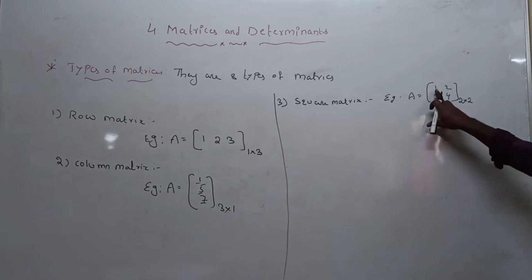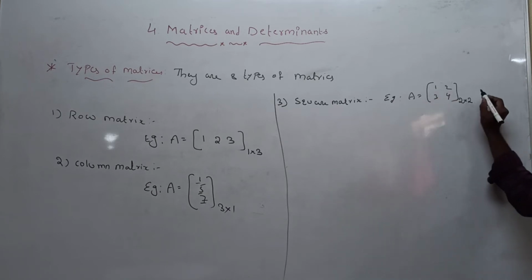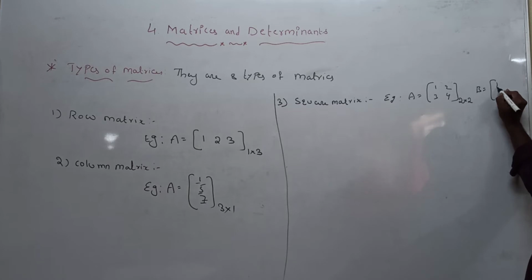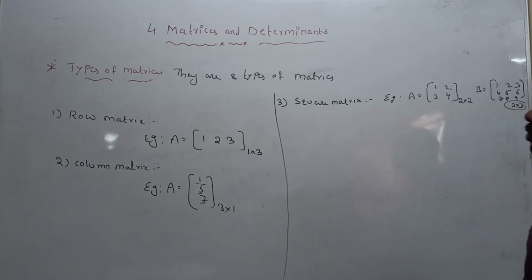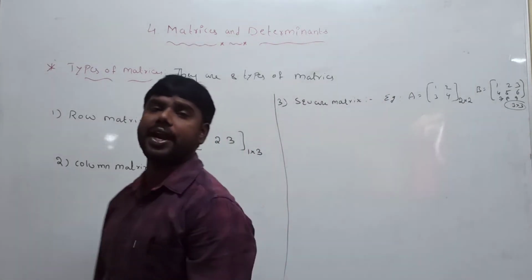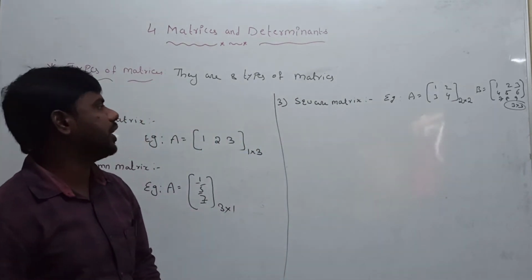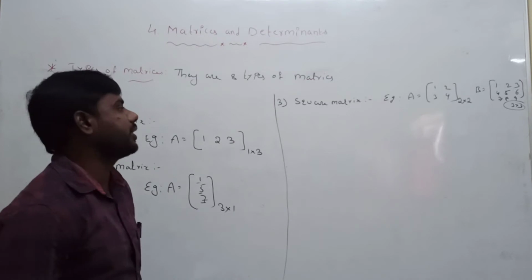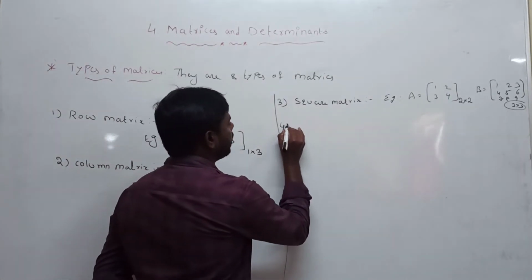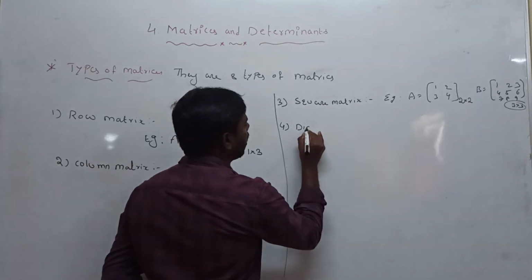Example is capital A is equal to 1, 2, 3, 4. One more example: B is equal to 1, 2, 3, 4, 5, 6, 7, 8, 9. Here how many rows are there? 3 rows, 3 columns. So square matrix is nothing but a matrix having number of rows equal to number of columns. Next one. Fourth one is diagonal matrix.